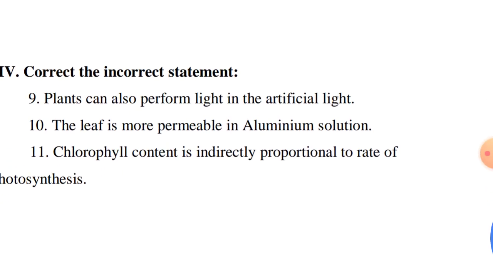Now correct the incorrect statements. Plants can also perform photosynthesis in artificial light. If it is wrong, you have to write the correct answer. The leaf is more permeable in aluminum solution. Chlorophyll content is indirectly proportional to the rate of photosynthesis.